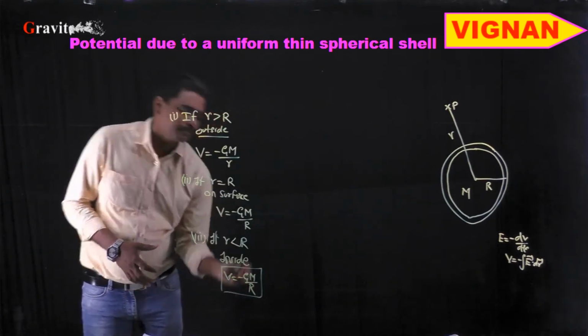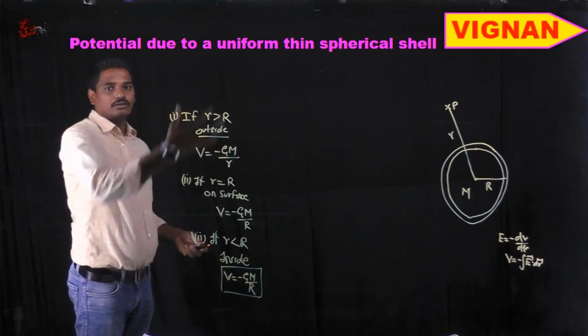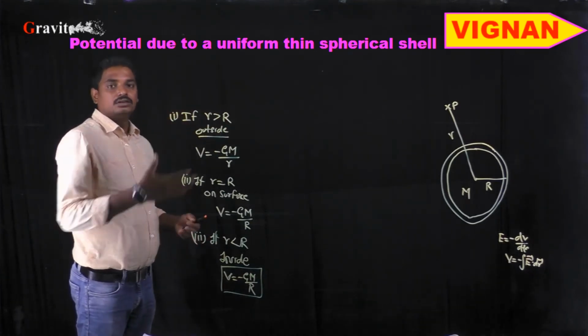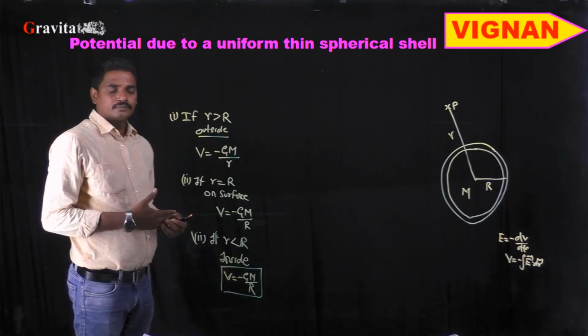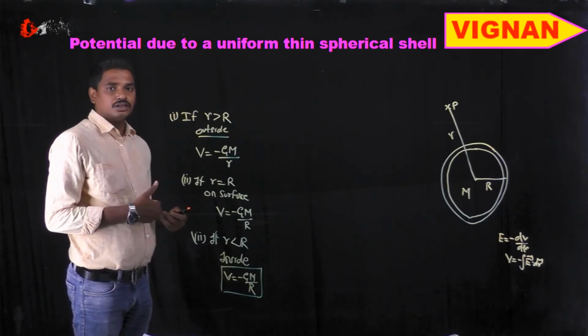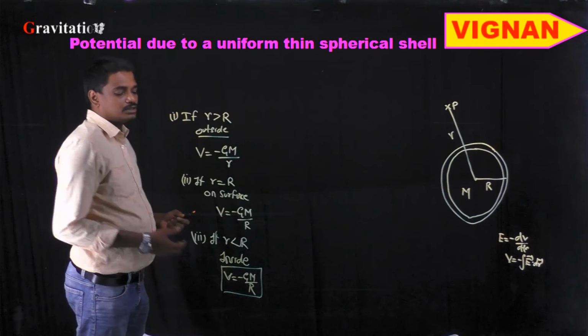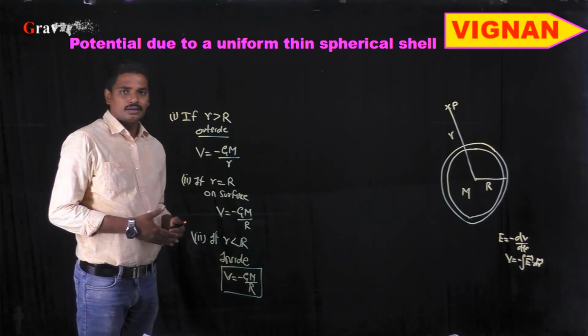If we follow the same exact procedure that we followed in our earlier step in the case of the uniform solid sphere, then we can get V is equal to minus GM by R.